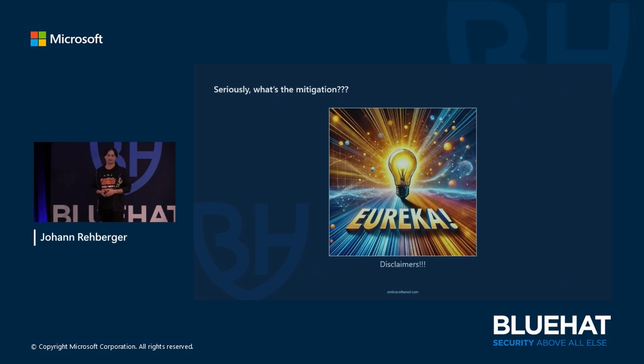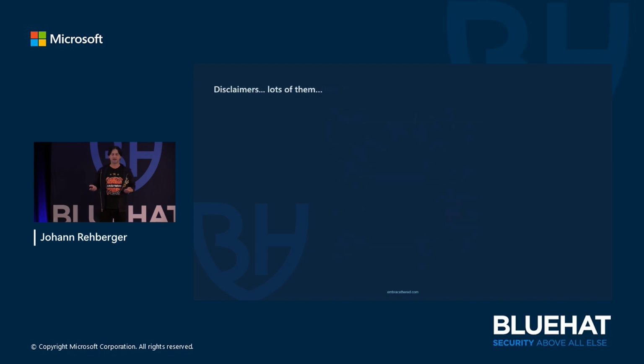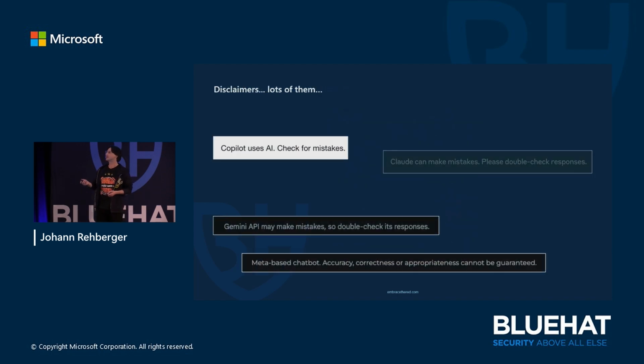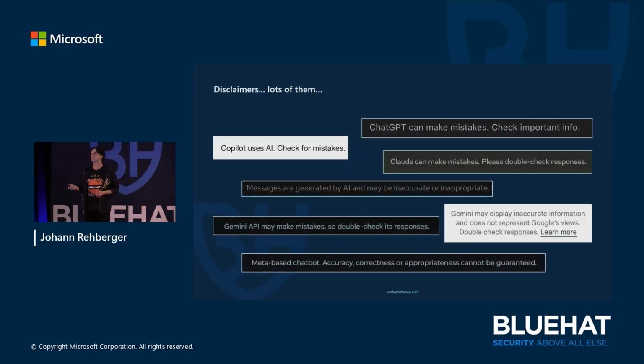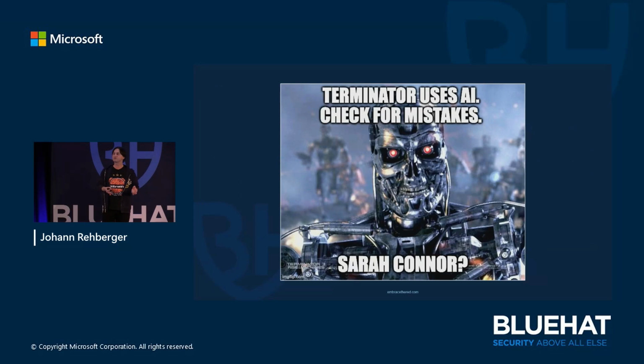So what is the mitigation? I think we actually see this throughout the industry, that the mitigation right now is we tell the user that they cannot trust the output, right? And in every single chatbot you use, you see this message: you cannot trust it. You have to double check the response. This is a fact that we probably will have to live with for a very long time, but this is the current mitigation. So we all want to be worried about this. We don't want to have the Terminator using AI and then checking for mistakes.